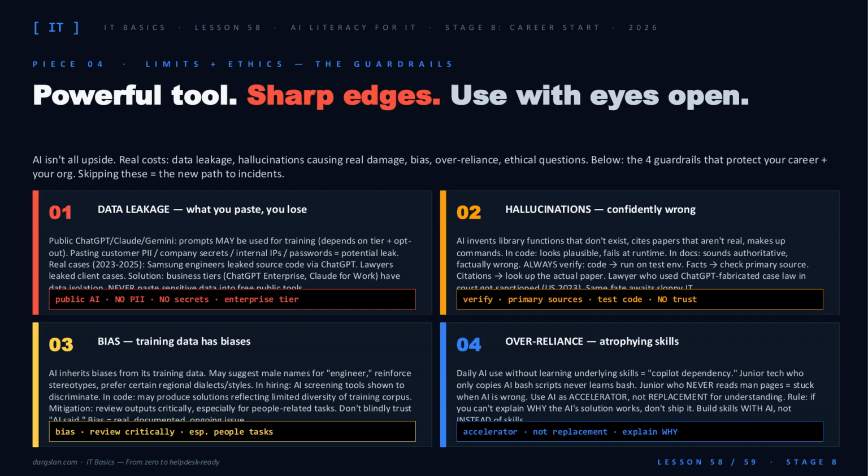AI invents libraries, fabricates citations, sounds authoritative while being flat wrong. Verify code in a test environment. Check primary sources. 3. Bias. Training data carries it, especially in people-related tasks. Review critically. 4. Over-reliance. If you can't explain why the AI solution works, don't ship it. Build skills with AI, not instead of them.